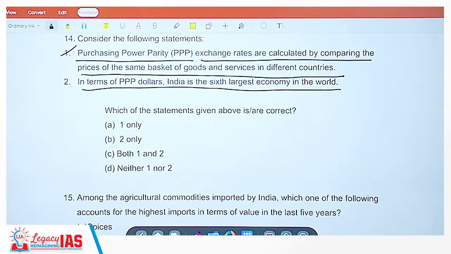Now, the second statement is a very factual statement. Either you know it or you don't know it. Now, without PPP terms, India is way behind. But the moment you use PPP, India is quite ahead. Now, why is that the case? I'll explain the concept of PPP in order to understand that.